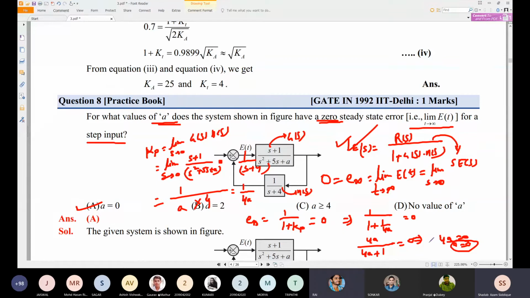Sir, I have read in a book that the concept of kp and kv can only be used for unity feedback. No, no, no, no. If you are taking unity feedback, you should just ignore this HFS. We are not ignoring HFS. We are substituting the HFS value.